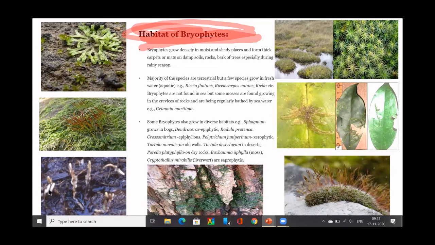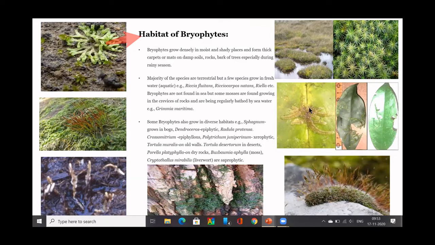And then some of them are saprophytic organisms. Saprophytic means those which grow on dead and decayed matter. So you have some bryophytes which grow on dead and decayed organic matter. Cryptothallus mirabilis is a saprophytic organism. So these are the varied habitats of bryophytes.